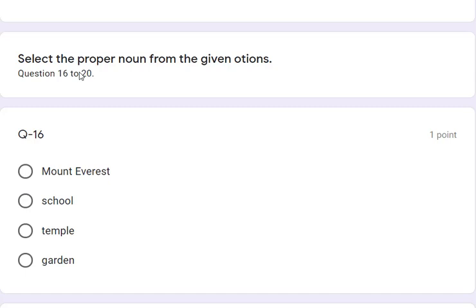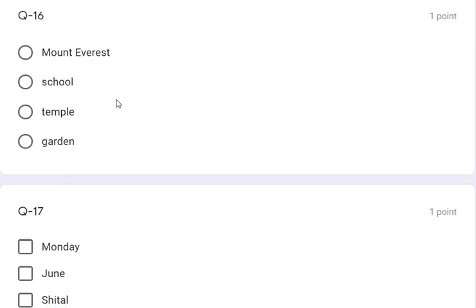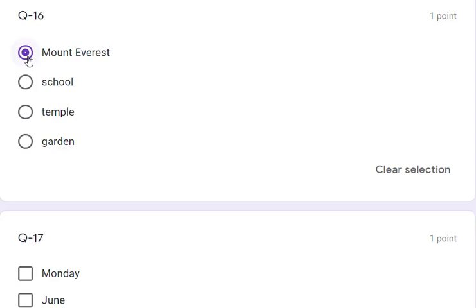So let's see question number 16. Mount Everest, school, temple and garden. The correct answer is Mount Everest, right? That is the proper noun. School, temple and garden are common nouns, right? Correct. Okay. Let's see question number 17, which is